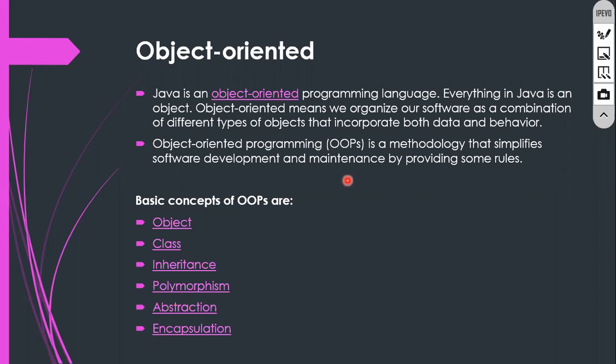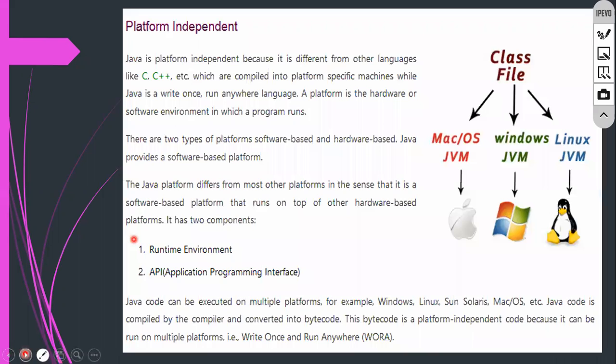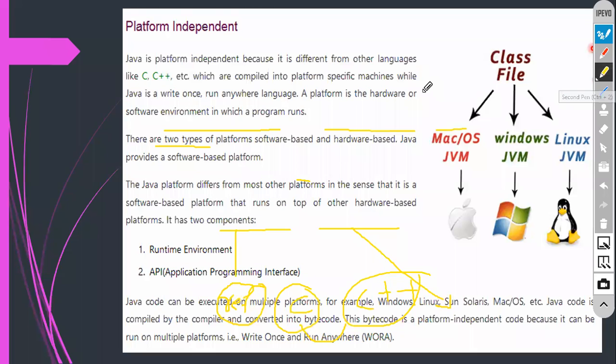Okay, we will go to the next slide. Yesterday I told you about platform independence. Now suppose we have a C file, C language or C++.